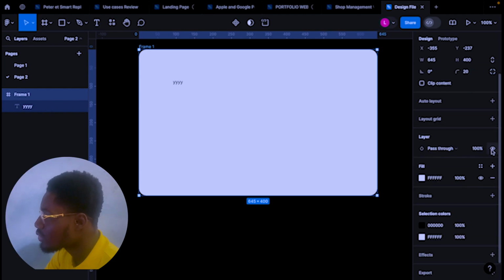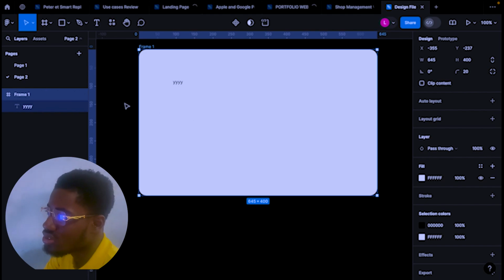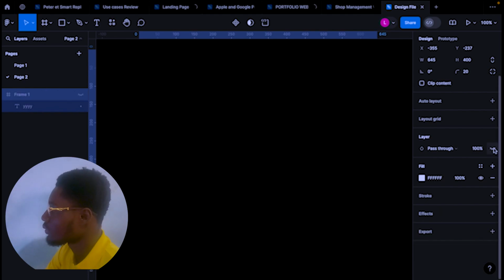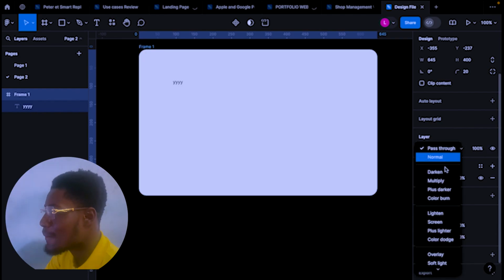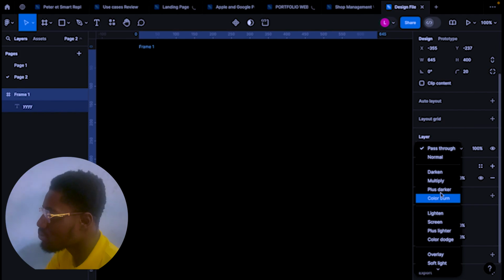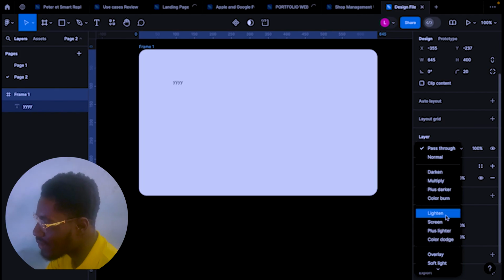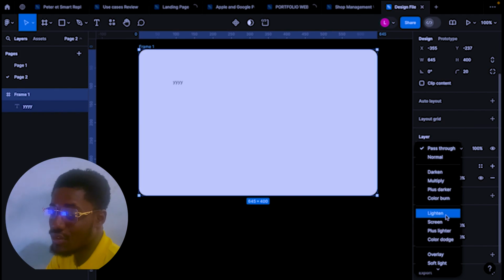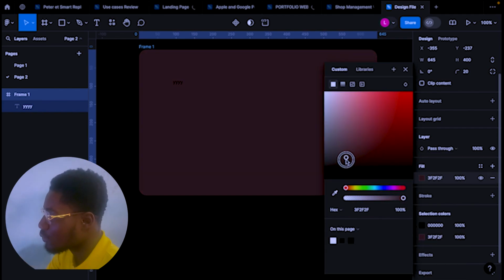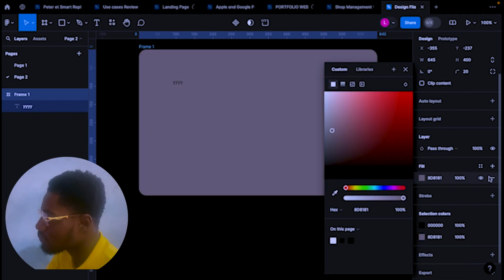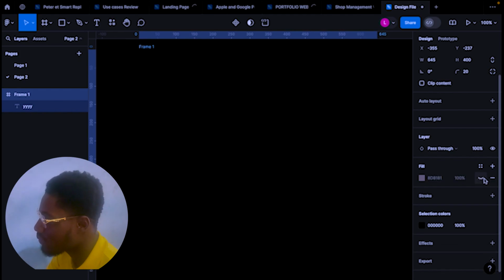Next, you can see this layer, as I talked about the layer. So you can see a frame as a layer. When I turn it off, you can see my canvas. And I can use this blend mode option to blend my canvas, when maybe you have different objects you want to blend together. Blend mode is the option for that, and this is the fill. So I can change the color of my canvas. That is the value of the fill.